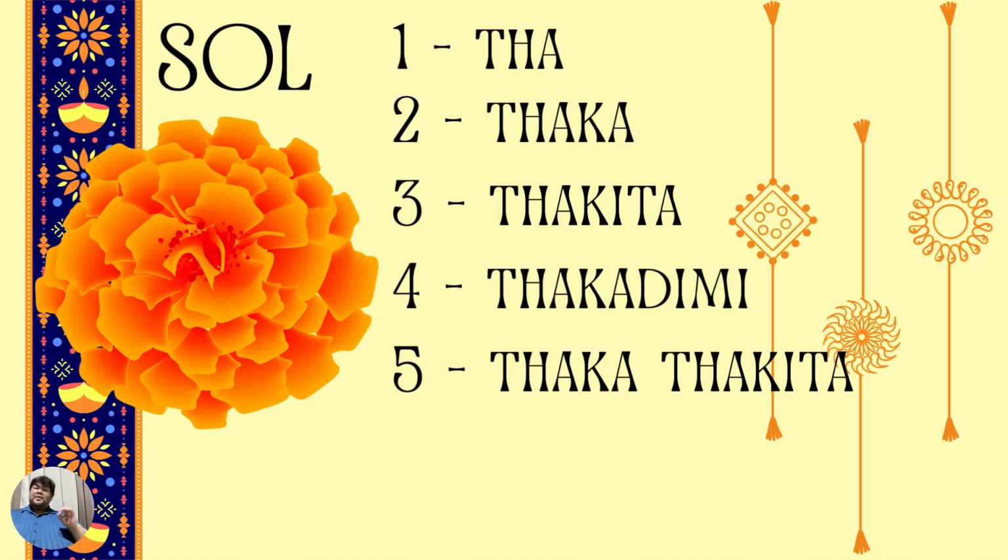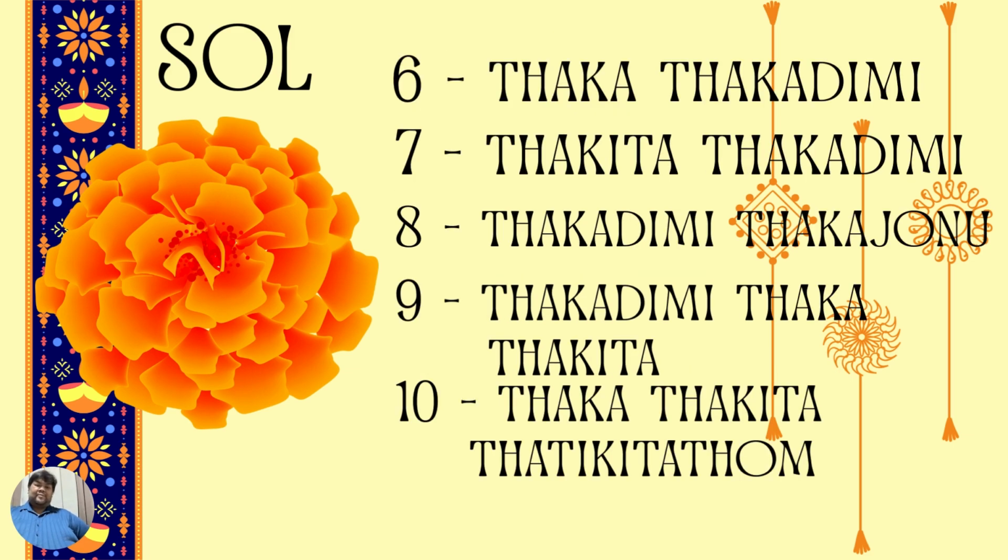For one syllable, one sol, you call it ta. For two, you call it taka. For three, takita. Four, takadimi. Five, takatakita. You make sure you copy it later.